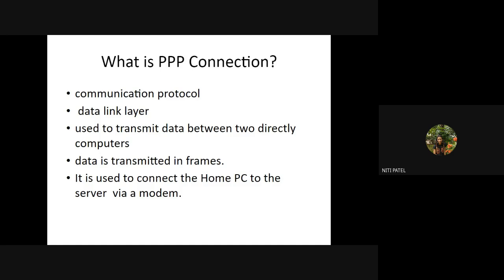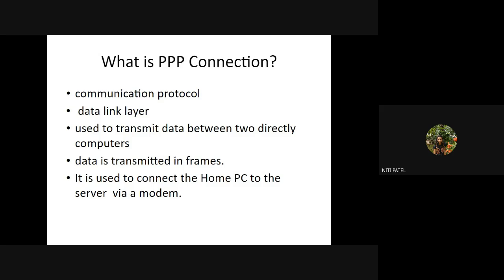So when I say that this is a point-to-point protocol, it is operating at the data link layer. So when I say data link layer, what will it be responsible for? It will be responsible for transmitting the data in the form of frames directly between the two computers.